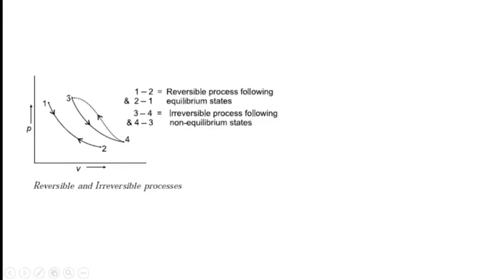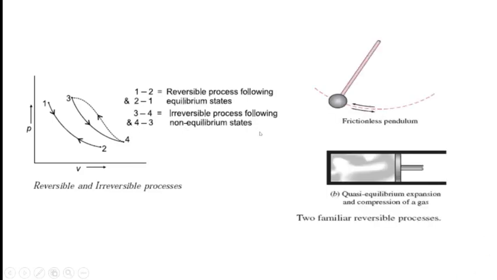Such processes are called irreversible processes even though the initial state and final state are the same. For a reversible process, the condition is that it should follow the same path. Process 1 to 2 and 2 to 1 is a reversible process through equilibrium states. Process 3 to 4 and 4 to 3 is irreversible through non-equilibrium states.